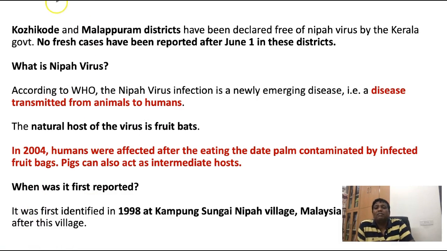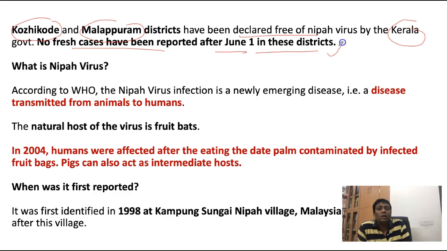So what about the Nipah virus? Actually, some of the district areas, Kozhikode and Malappuram districts, have been declared totally free from Nipah virus. It is located in Kerala, and no fresh cases have been reported in this district since 1st June, and now it is being proved that Kerala has become free from the Nipah virus.